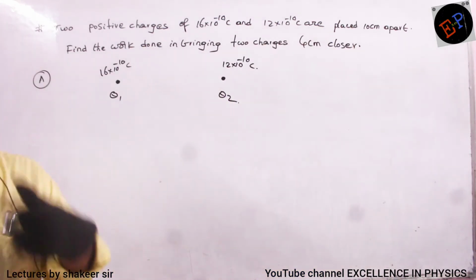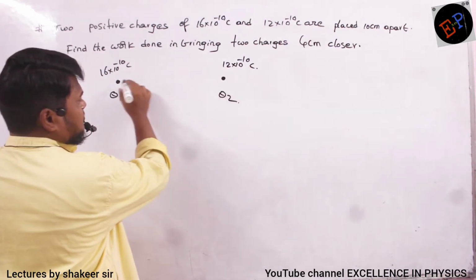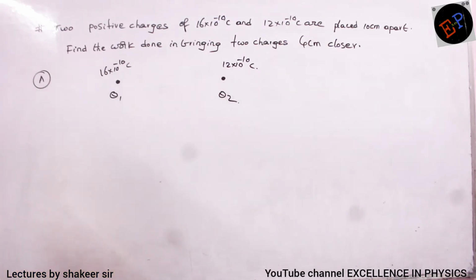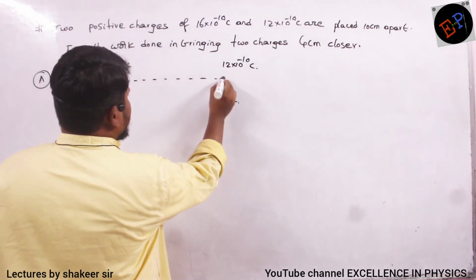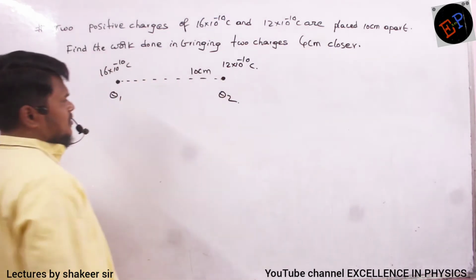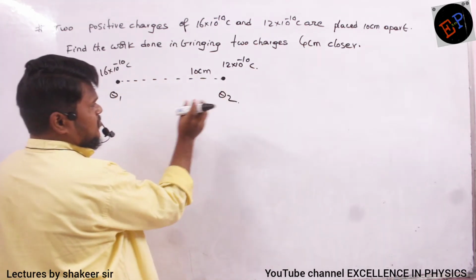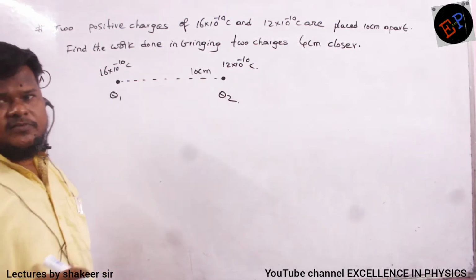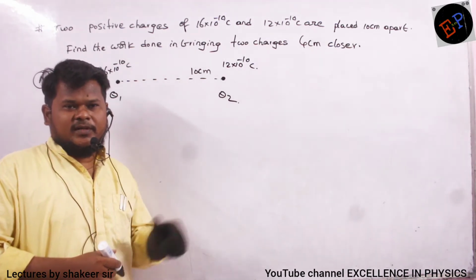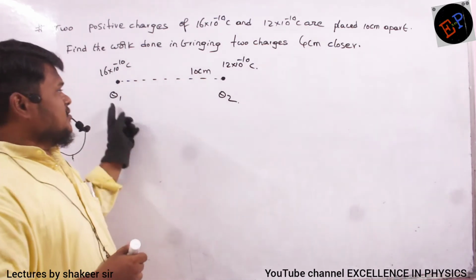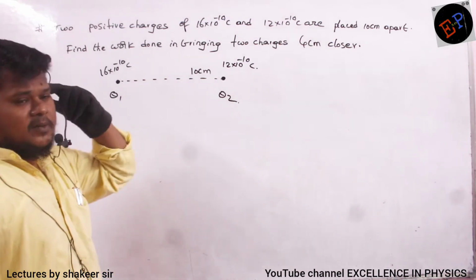Okay. So what is the initial separation between them? Initial separation between them is 10 centimeter. Clear, no? Now what I am doing, I am bringing these 2 charges 4 centimeter closer. It means now what is the final distance between them? 6 centimeter, 10 minus 4, 6. So final distance is 6 centimeter. Then I have to calculate how much work will be done.